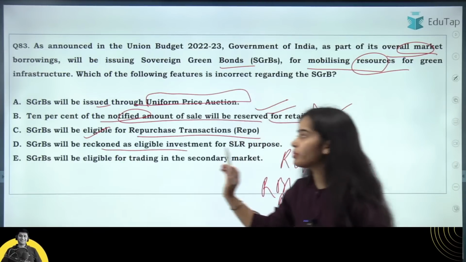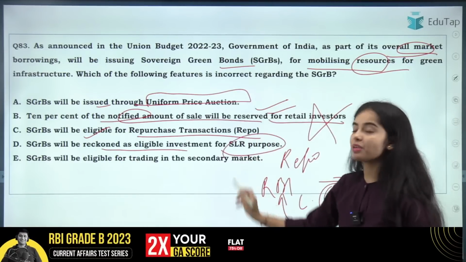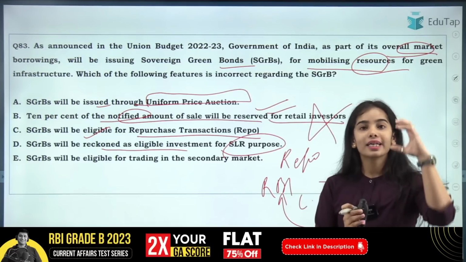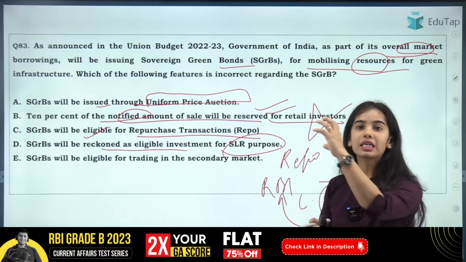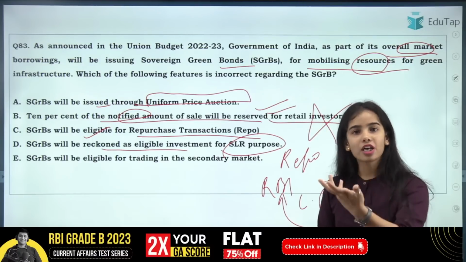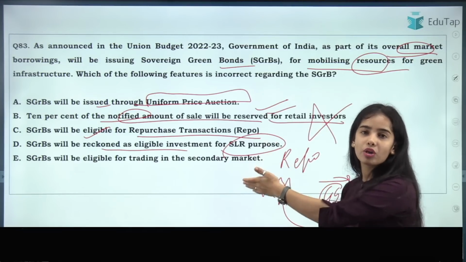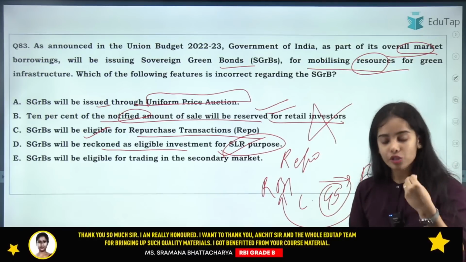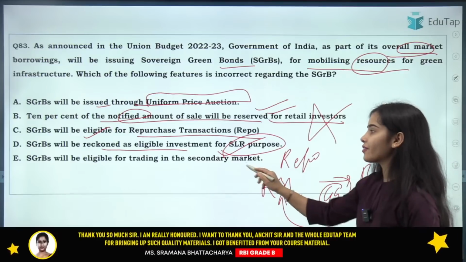Sovereign green bonds will be reckoned as eligible investments for SLR. Under the statutory liquidity ratio, cash, government securities and gold can be kept. So yes, sovereign green bonds are government securities, so they can be kept under the SLR. They can also be traded in the secondary market.